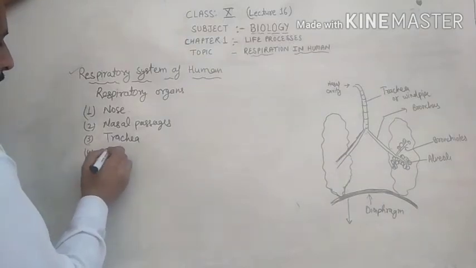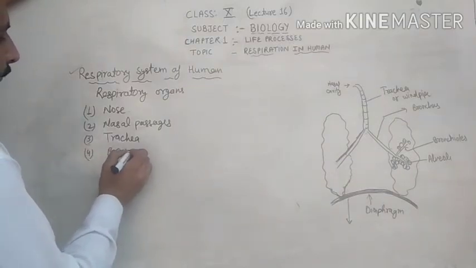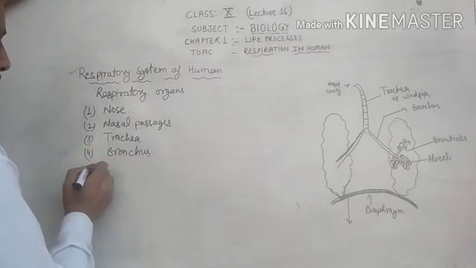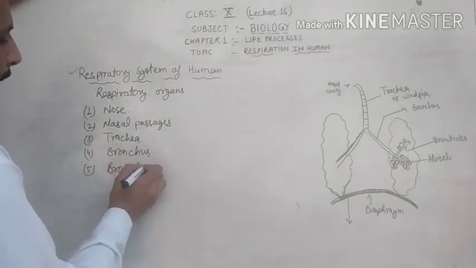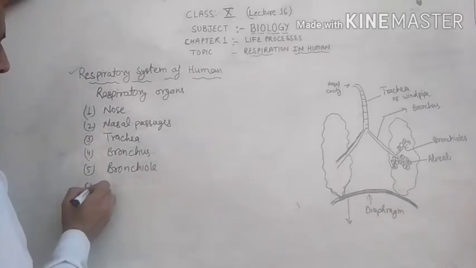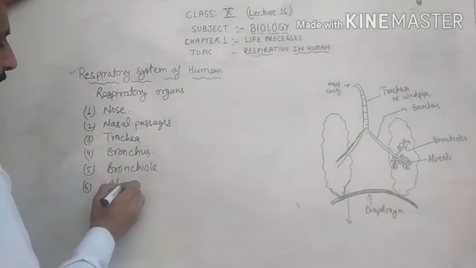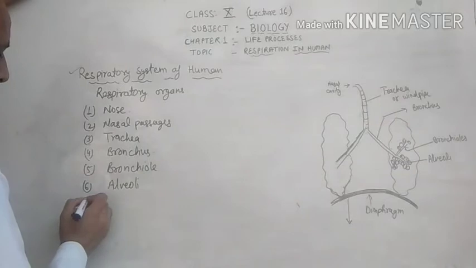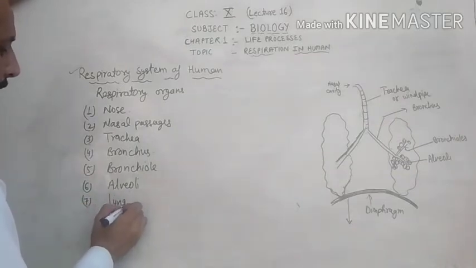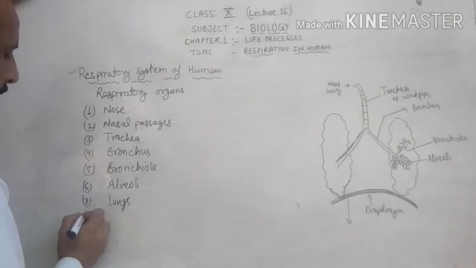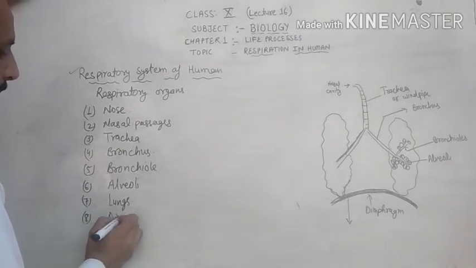Fourth, the bronchus. Fifth, the bronchiole. Sixth, the alveoli. Seventh, the lungs. And eighth, the diaphragm.